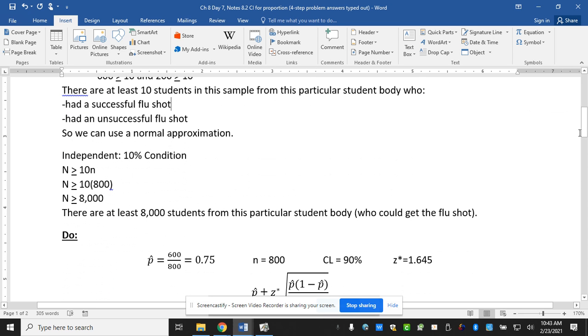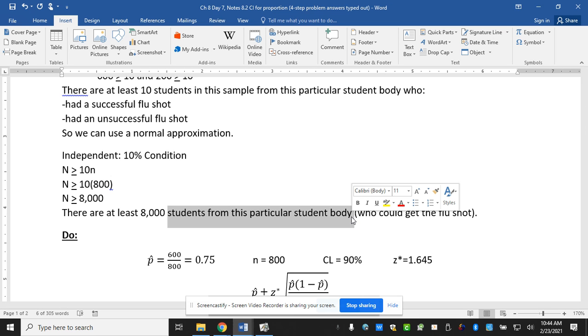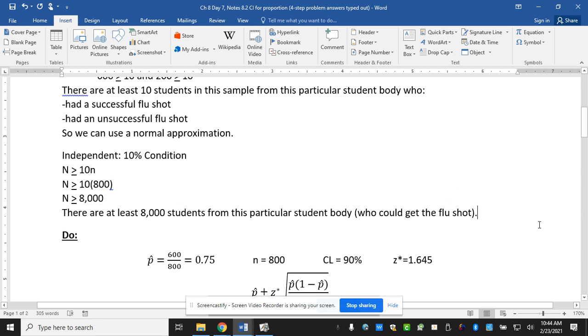Independent, 10% condition. So here, this part is technically talking about the sample, but this part is talking about what? Population. And that one absolutely has to be population, and if it's not, I will count off for that one. I don't think I said this part during class. Who would get the flu shot? Why did I actually add that in?